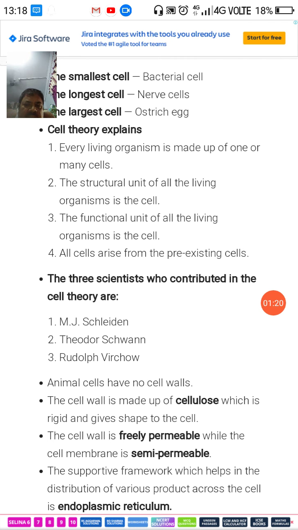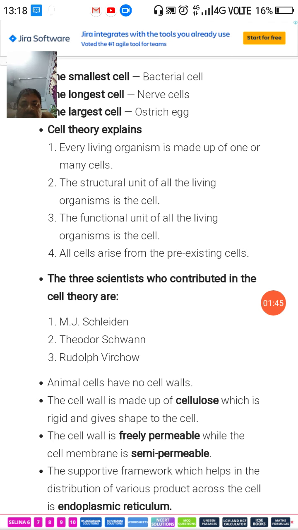Third point is functional unit of all living organisms is the cell. Building block is also the cell, and functional means working. Working unit is also the cell. All the work in the living organism is done at the cellular level, means at the cell level.